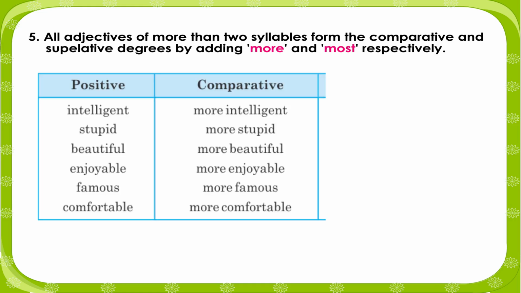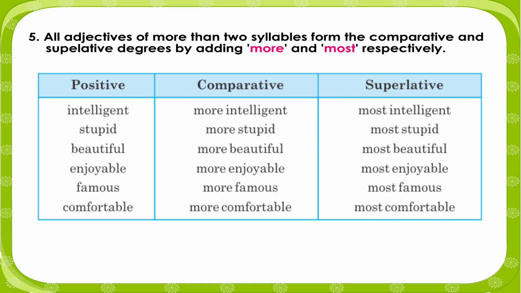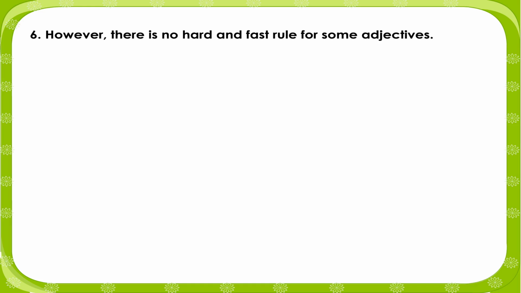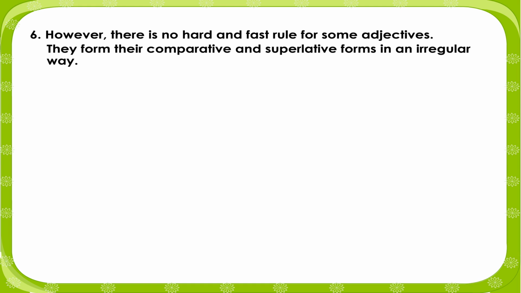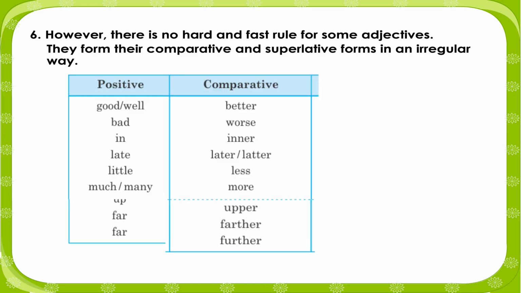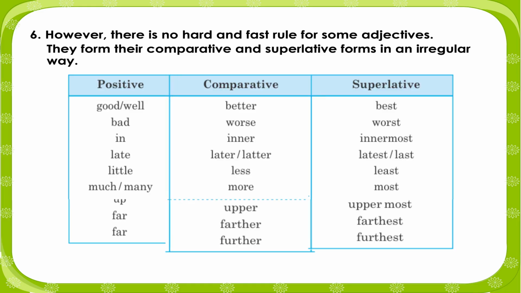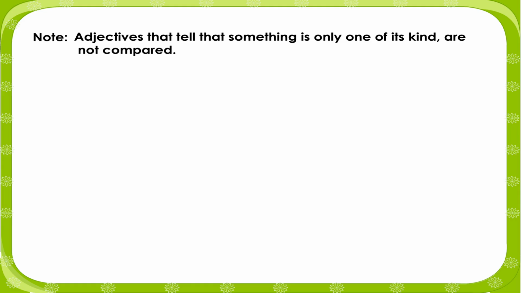However, there is no hard and fast rule for some adjectives. They form their comparative and superlative forms in an irregular way. Note: adjectives that tell that something is only one of its kind are not compared. They are always written in the positive form.